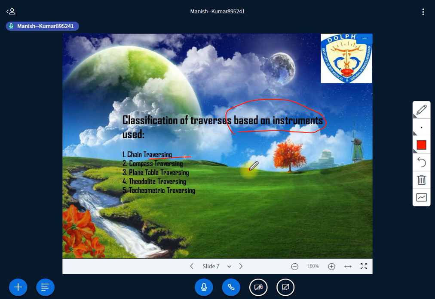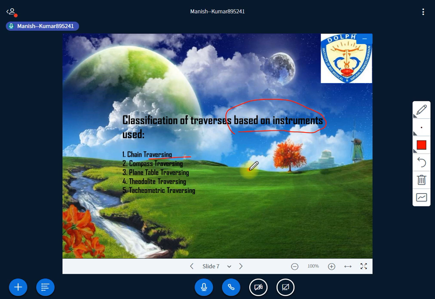So chain traversing: no angular measurement, only traversing through the chain or tape. Compass: we are using the compass for angular measurement also. Then in plane table survey, the angular measurement between the traverse sides is plotted graphically on the plane table with one instrument known as the alidade. Again, when I discuss the plane table syllabus, I'll go into detail on this.